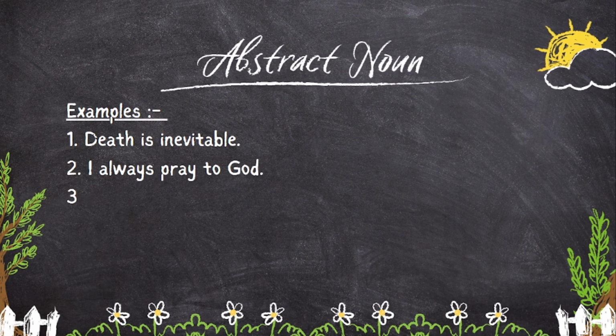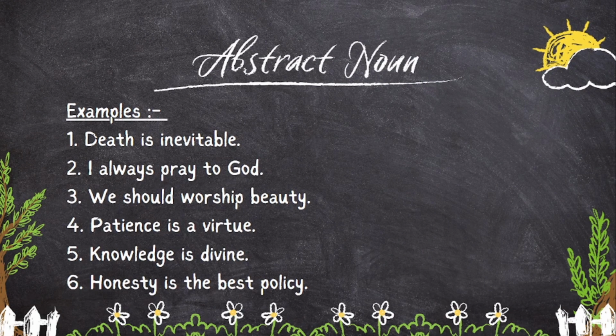See the first example, death is inevitable. Death, it is an abstract noun. So no article is written before the word death. I always pray to God. God, it is an abstract noun. No article is written before the abstract noun, that is God, in this example. Third one, we should worship beauty. In this example, beauty is an abstract noun. No article is written before the word beauty.